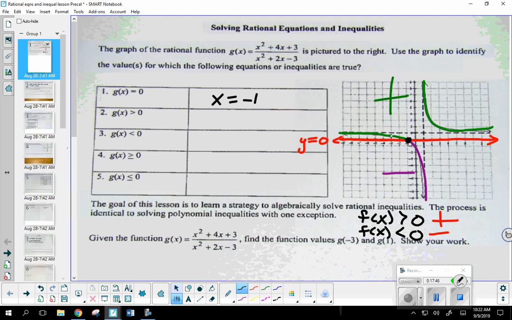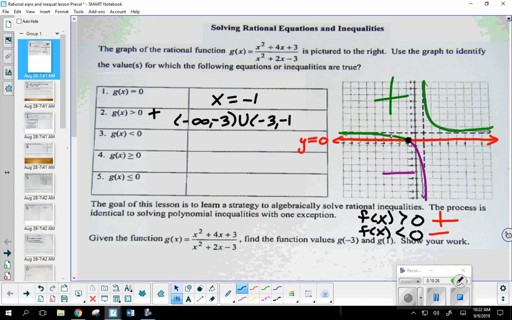So number 2, where is function g greater than 0? What am I interested in here? Positive or negative, above or below? Positive. We want to know where is he above the x-axis. Remember, that's everything that I highlighted in green. So somebody give me this left portion in interval notation. How far left will it go? It's going from negative infinity to what? Now, why do we have to stop at -3? Remember, that's a hole. So -3, union. Now, -3 to what?